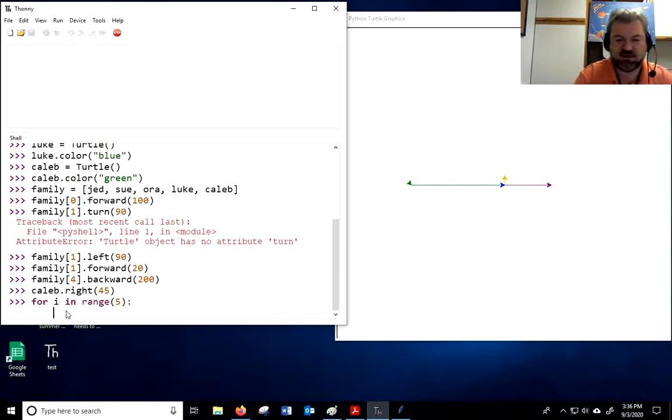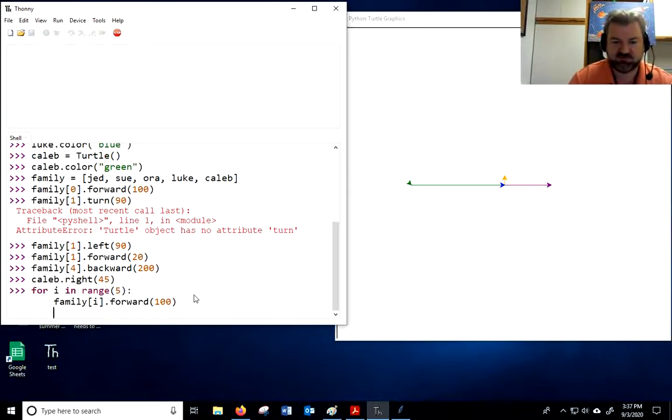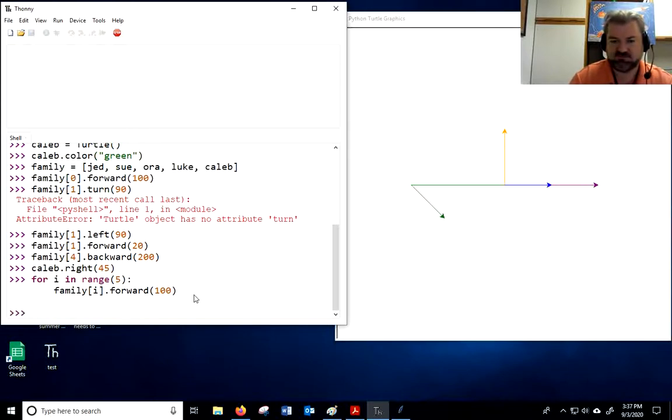So I'm going to say family bracket i, and I will say dot forward 100. And we should be able to see that happen. Let's try it. Do you see everybody move? That's pretty cool, right? Now, let's try another one.